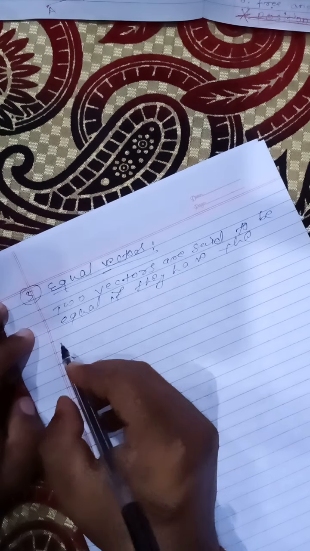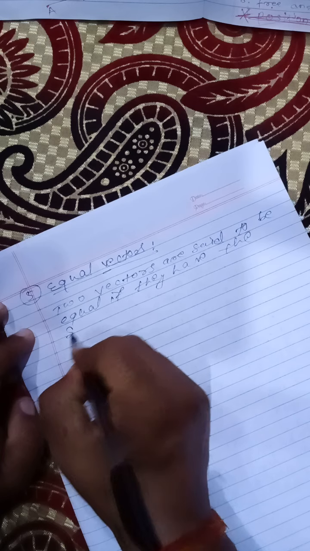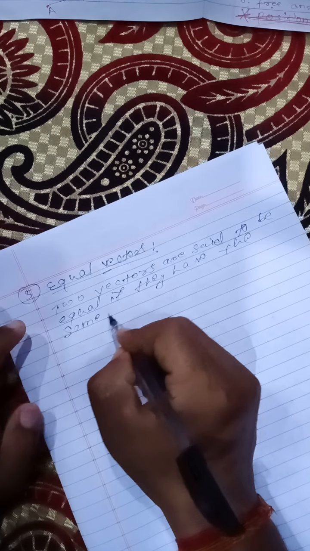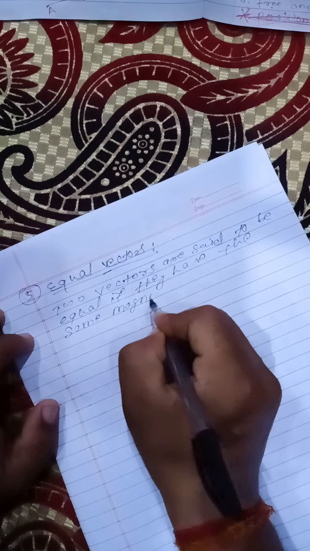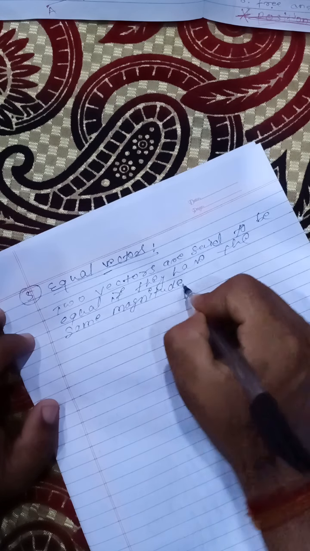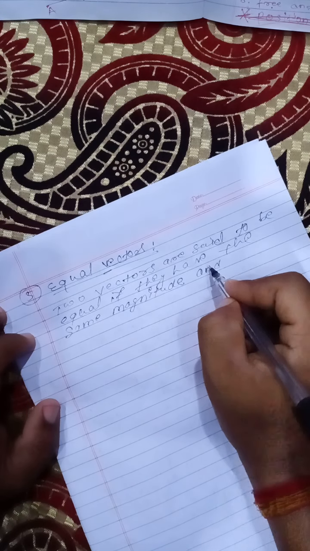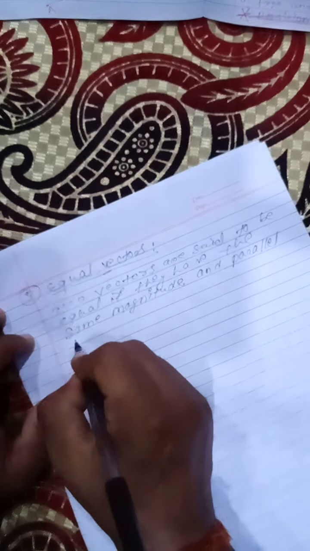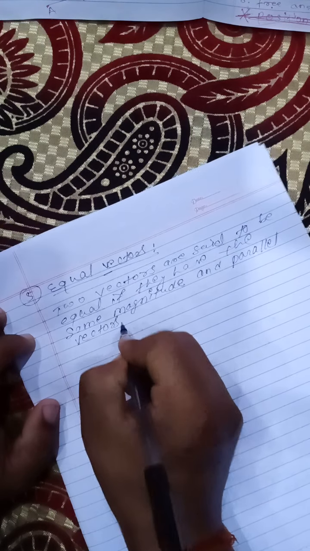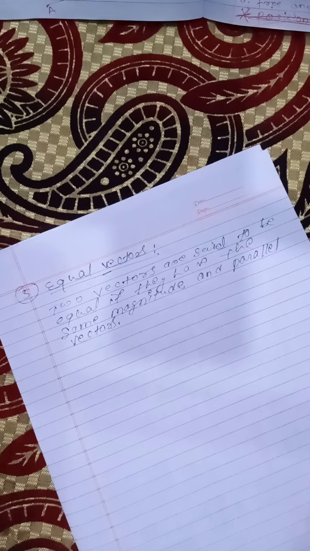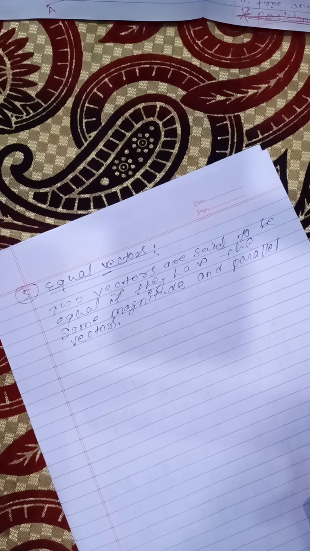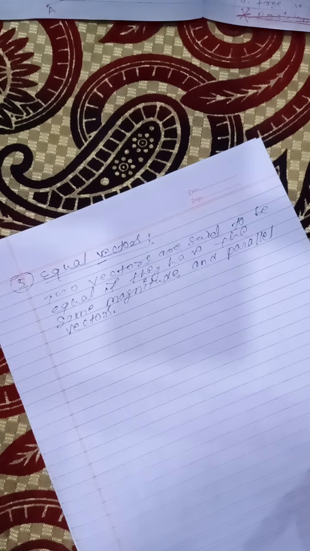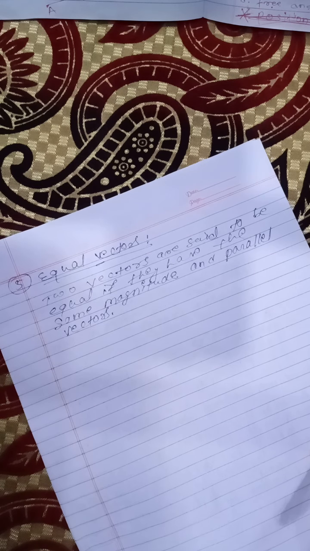There are two criteria for equal vectors: the magnitude should be equal, and they should be parallel vectors. That means they might be like parallel or unlike parallel; it does not depend on this.